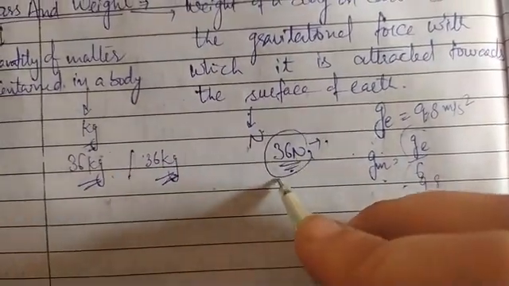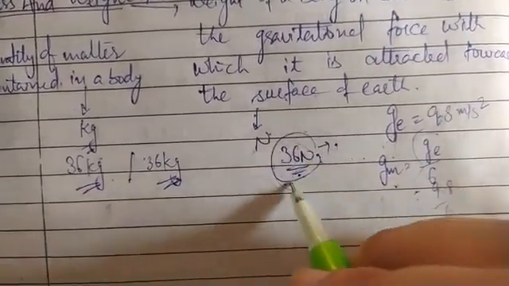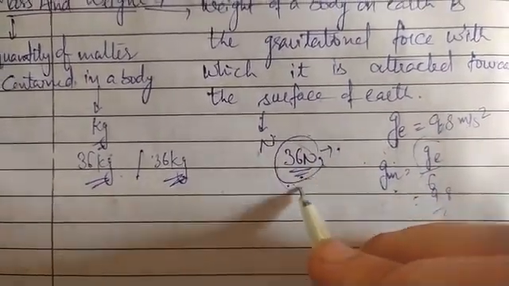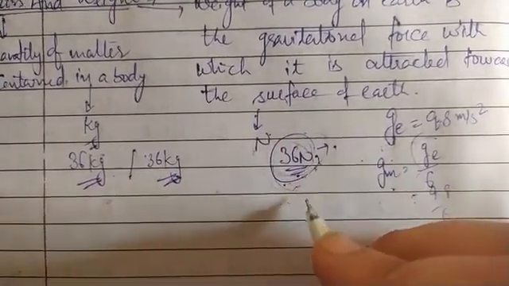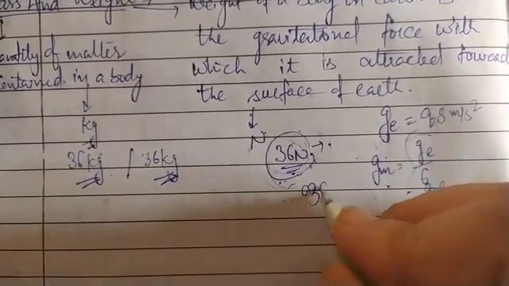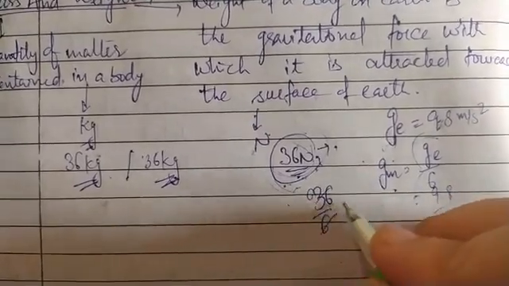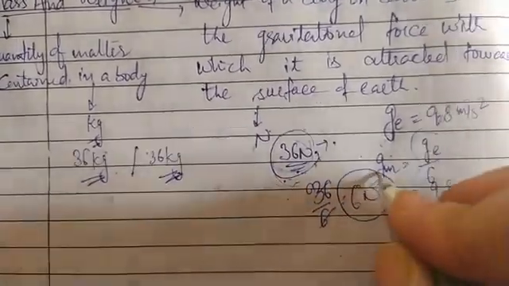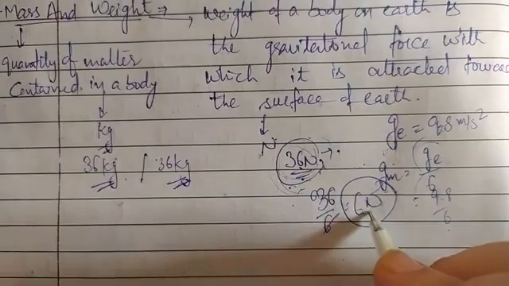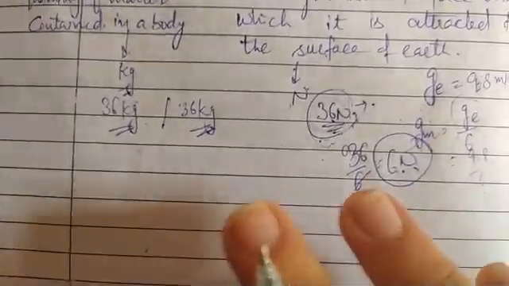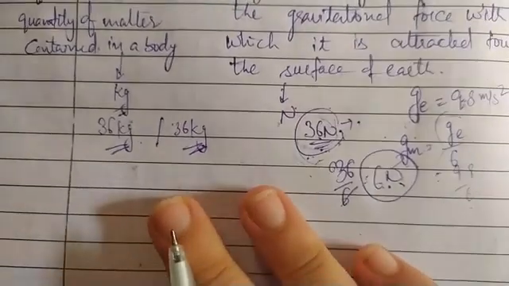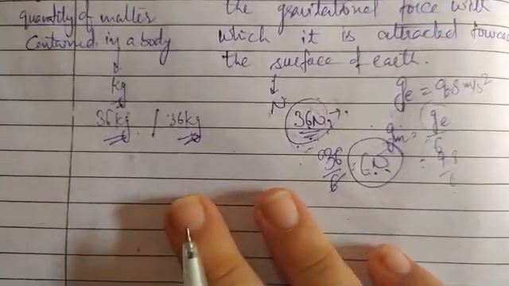So if the weight of the object is equal to 36 Newton on the surface of earth, then that will not be the same on the surface of moon. It will be equal to 36 divided by 6, that is equal to 6 Newton. That means the weight of the same object will be 6 Newton on the surface of moon. So this is the difference in the weight of the same object on different planets.